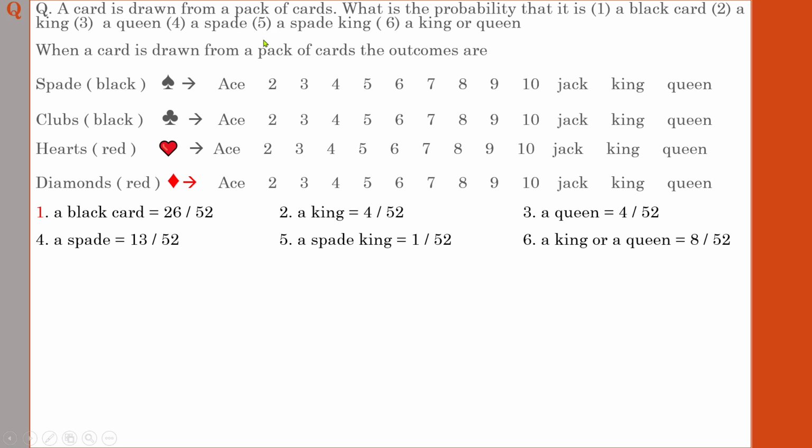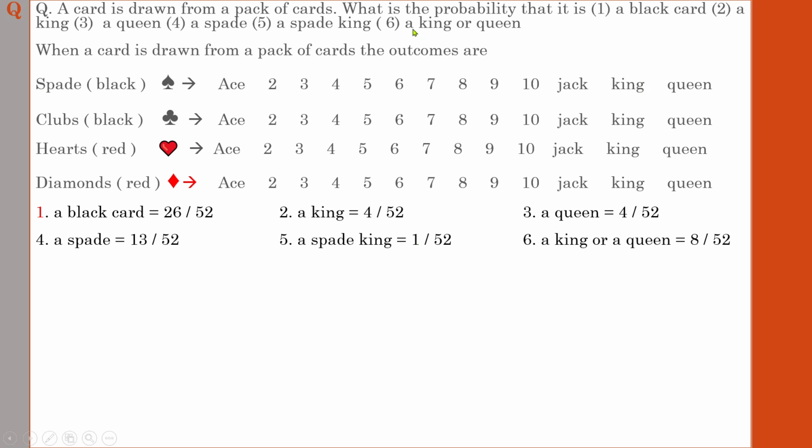Next one, what is the probability of getting a spade king? Spade king means king in a particular sign. Here it is specified as spade. So in spade there will be one king. So what is the probability of getting a spade king means there is only one king in spade. So it will be 1 by 52.